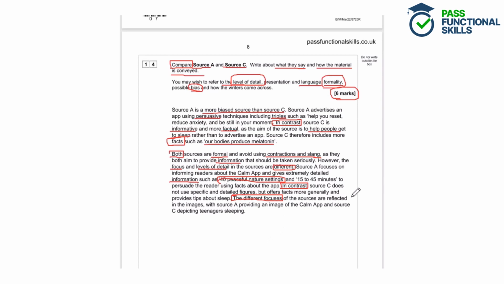And then we've got a quick comparison of the different images that have been used based on the different things that the texts are talking about. So overall, we have definitely thoroughly answered this question by talking about a range of things such as the level of detail, the formality, different language that has been used, and the bias of the sources as well. And we've given a really detailed explanation of how the material has been conveyed using different language techniques.